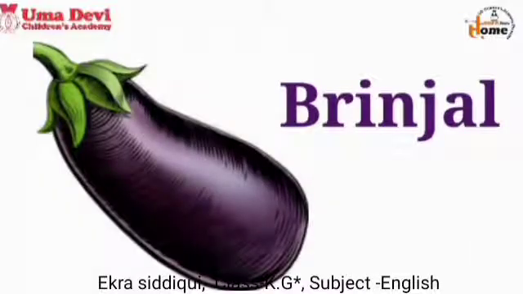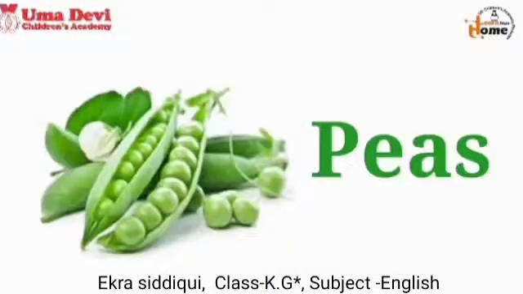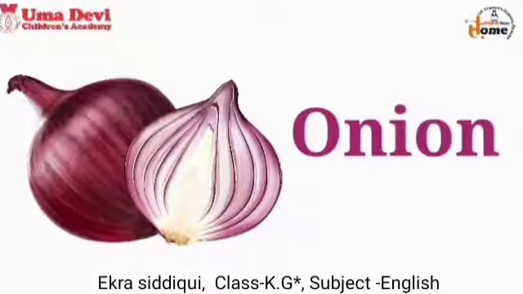Kids, this is a brinjal. The spelling of brinjal is Brinjal. Kids, look here. These are peas. The spelling of peas is Peas. Kids, look this vegetable. This is onion. The spelling of onion is Onion.